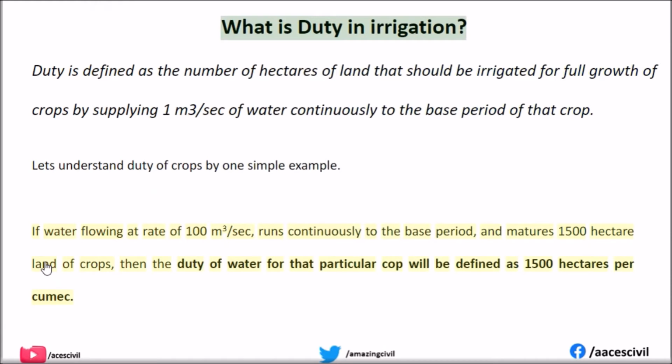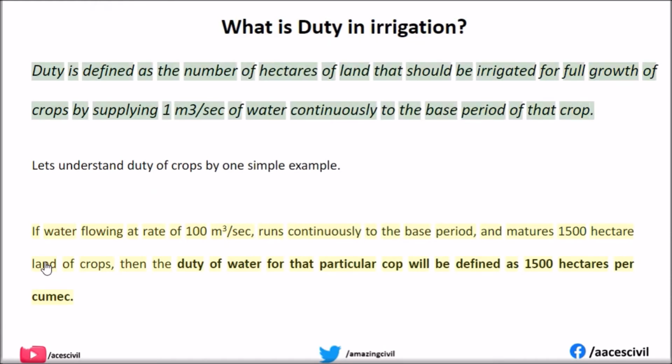What is duty in irrigation? Duty is defined as the number of hectares of land that should be irrigated for full growth of crops by supplying 1 m3/sec of water continuously for the base period of that crop.